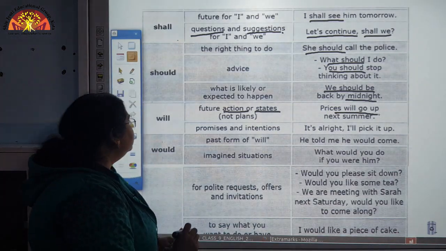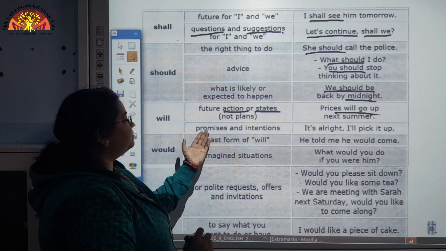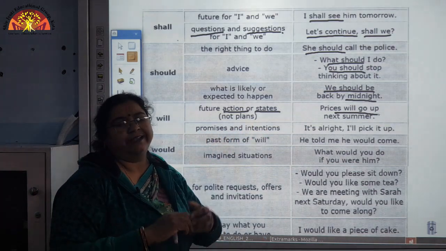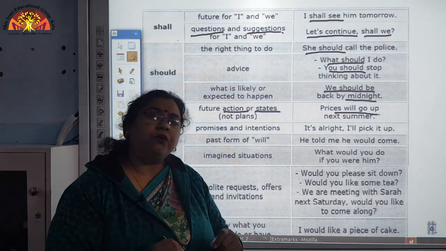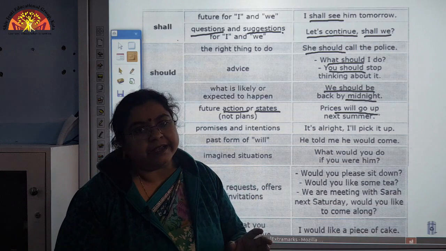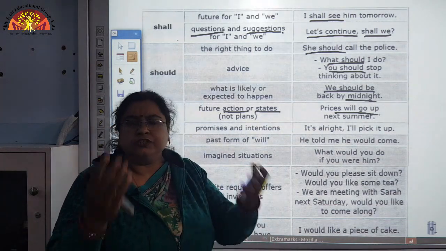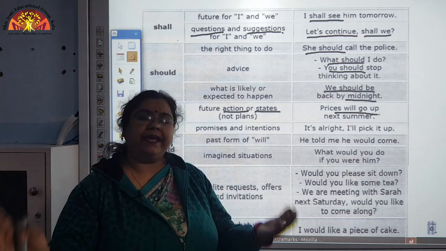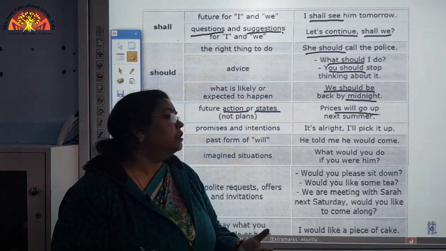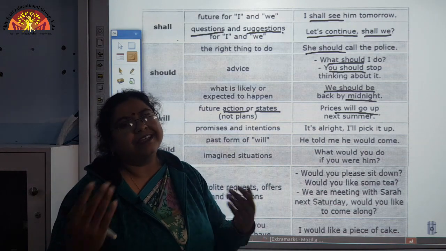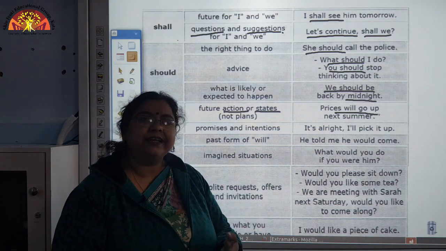Another thing is to express a promise or an intention, that you intend something. You want to show that you really mean it. You have the intention to come. I will certainly come there. So, what you are doing? You are showing your promising action, that it will certainly happen.